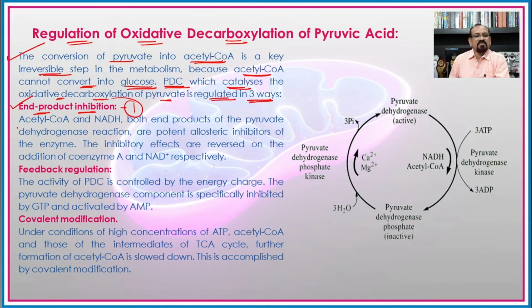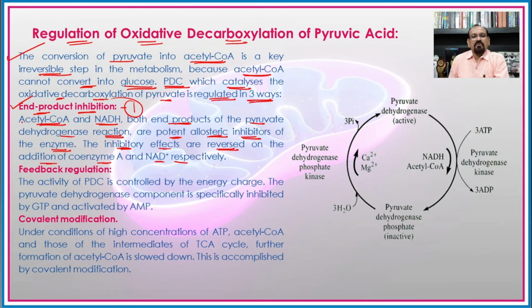to control the oxidative decarboxylation in the cell. The acetyl coenzyme A and NADH both are the end products of the pyruvate dehydrogenase reaction that we have seen earlier, and are potent allosteric inhibitors of the enzyme. The inhibitory effects are reversed on addition of the coenzyme A and NAD respectively.